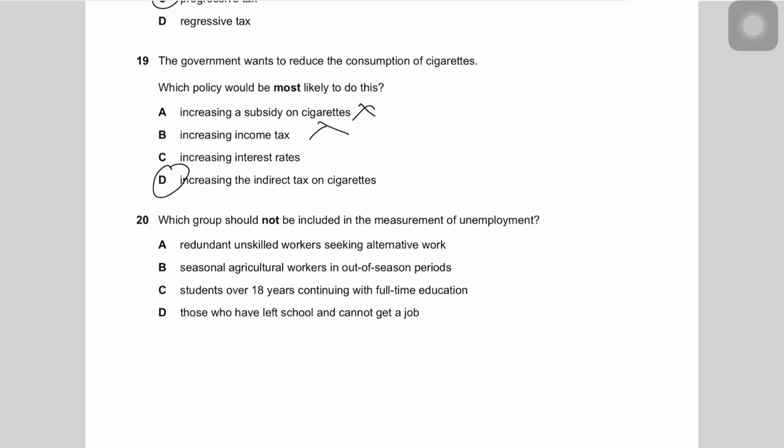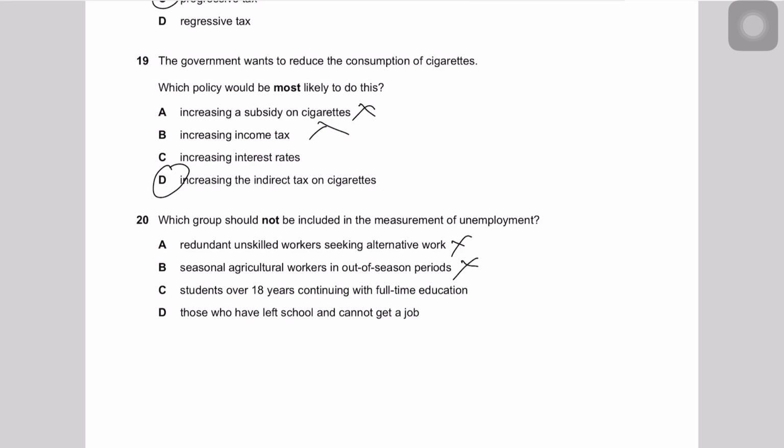Because when you are measuring unemployment, you include all those workers who are part of the labor force. The labor force includes all those people who are both employed and unemployed. So if you're measuring unemployment, you need to see what amount of labor force is present in the economy. So 20 should not be A. Seasonal agricultural workers temporarily out of season would definitely be included because it represents seasonal unemployment. So this is also not the answer.